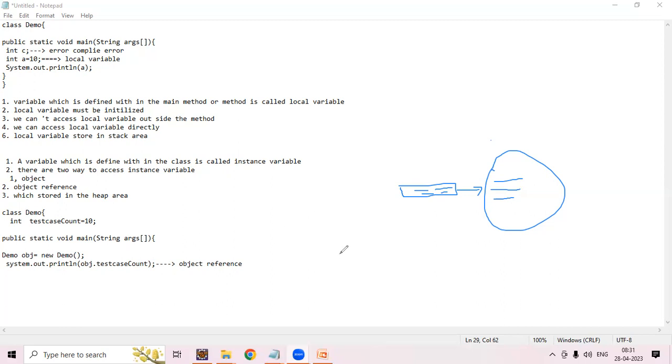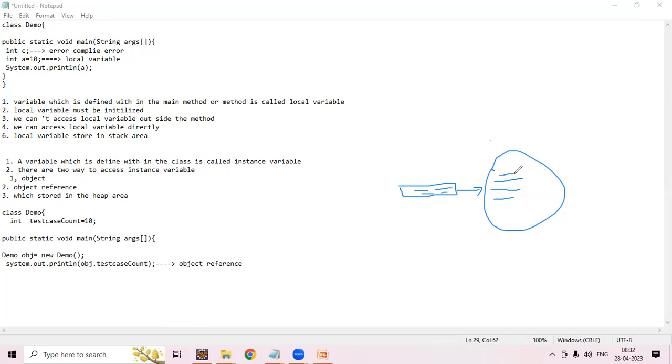So what we are doing is we have a plan, the blueprint. For that blueprint, we have created an object. When we start the execution, we have an object. Whenever an object is created, the memory is allocated to that particular instance variable, which is present inside the object.